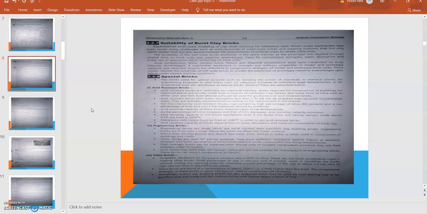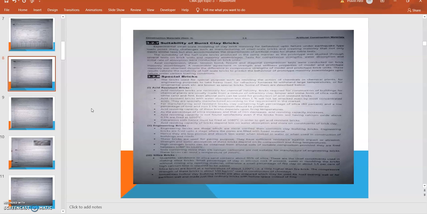The first type is acid resisting bricks. These are necessary for the chemical industries. Bricks required for the construction of buildings for chemical plants are usually made from a mixture of refractory clay, feldspar, and silica such as white sand and flint. Even alluvial soil can be utilized. So these are special bricks manufactured using materials like feldspar, silica, clay, white sand, and flint.